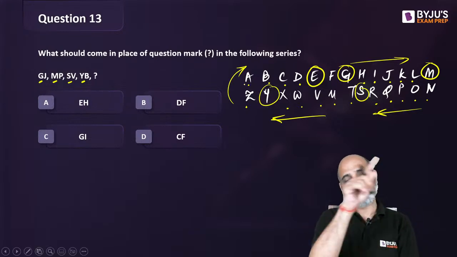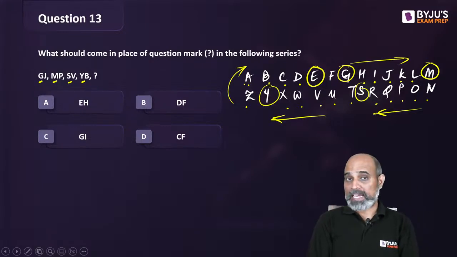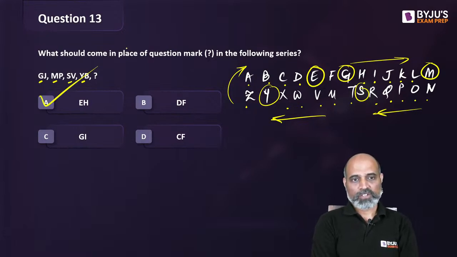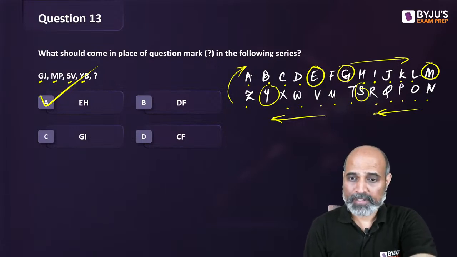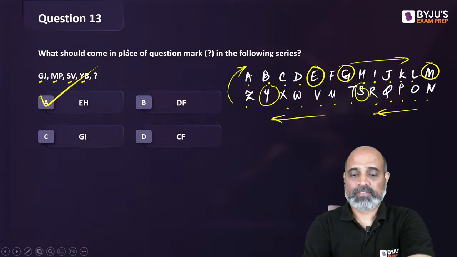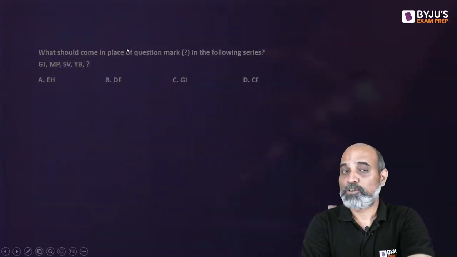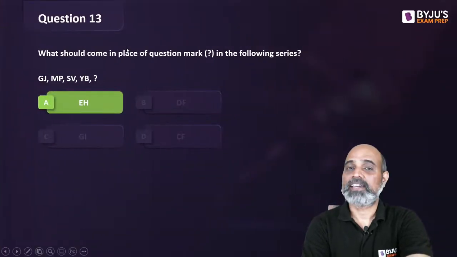After Z, you come back to A. So my next string or the next word should start with E. If you're confident enough in this, you can go ahead and mark the option. दूसरा लेटर चेक करके टाइम वेस्ट नहीं करते, ठीक है? यही होना चाहिए आंसर, I believe. Right, good. Everyone has answered A. Let's hope it's A. It's A.